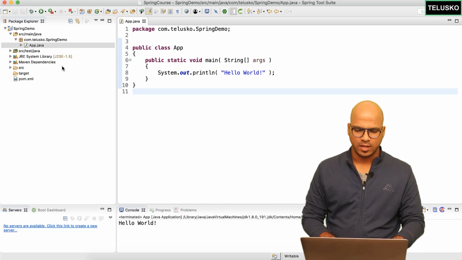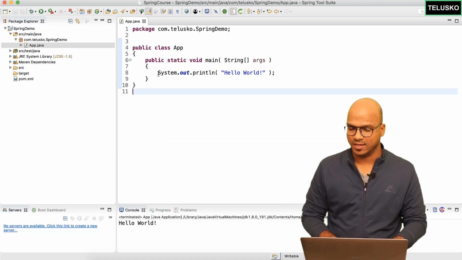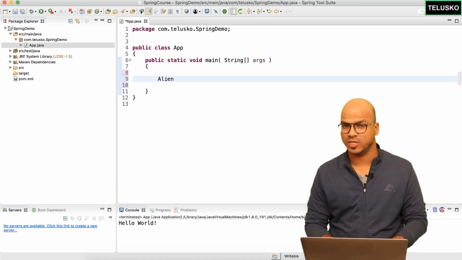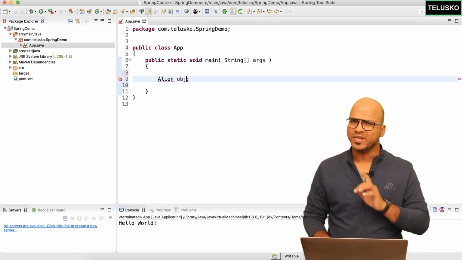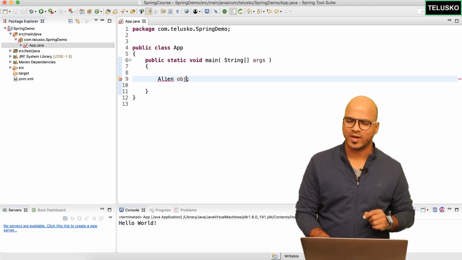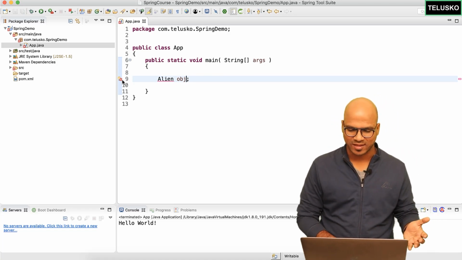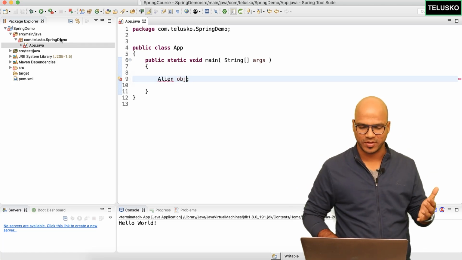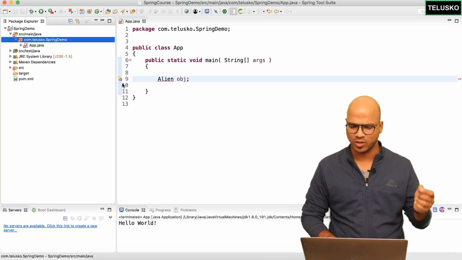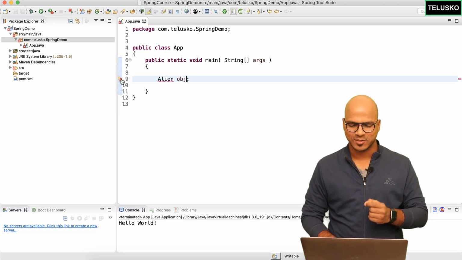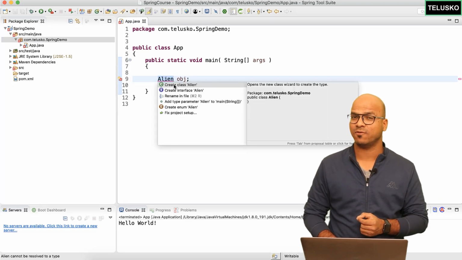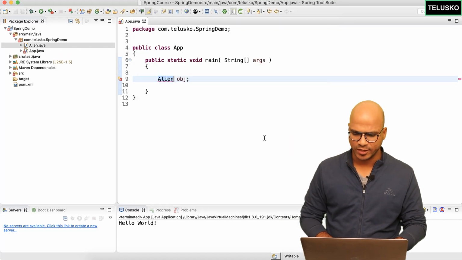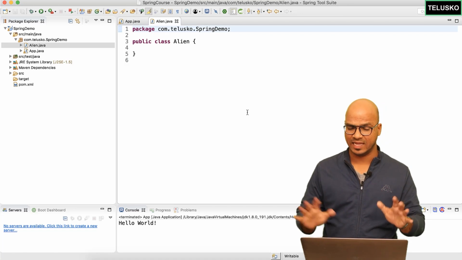So what next? Let's create an object of Alien. The way you do that is by going here and saying, hey, I want an Alien object. So I will say Alien obj. But unfortunately, we don't have this class, right? That's what it's saying here. We don't have the class Alien. So let's create one. Of course, you can just create a separate class as Alien. Otherwise, you can simply use shortcuts here. So let's click here and say, hey, create a class for me. And now we'll be getting an Alien class. Click on finish and you can see we got a very simple Alien class.